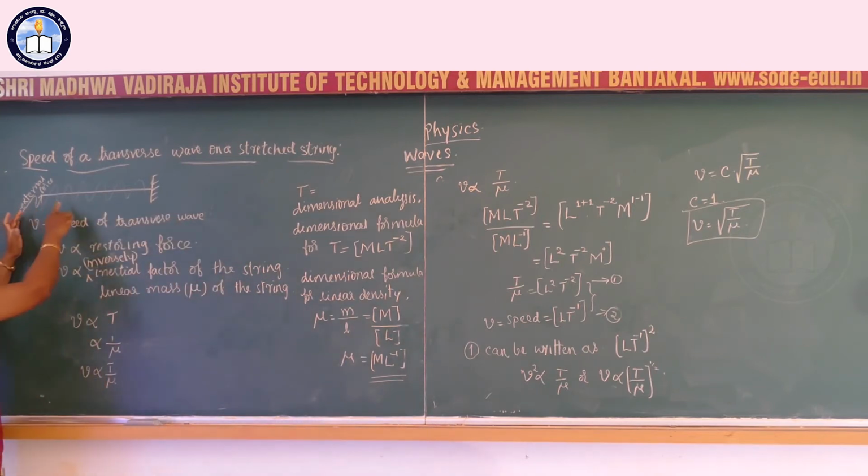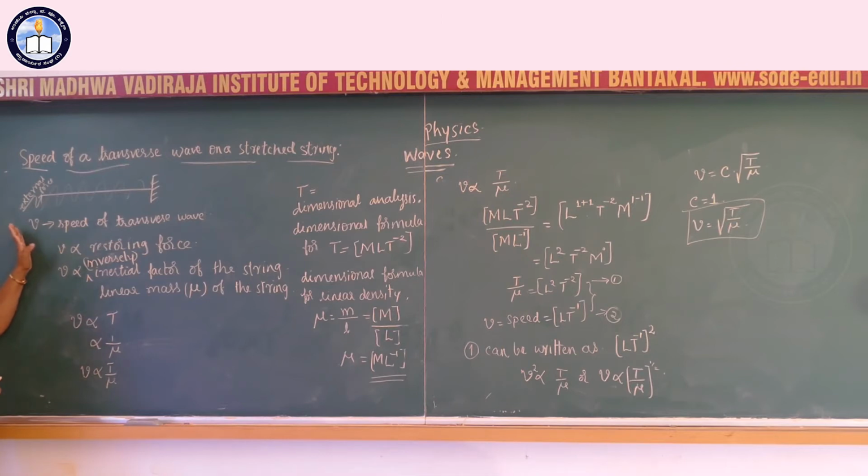Consider a transverse wave in a stretched string. Transverse wave is produced when we vibrate the free end of the stretched string. The wave propagates in the forward direction with the velocity v. This wave speed v depends on the restoring force in the string, because tension is created in the string.